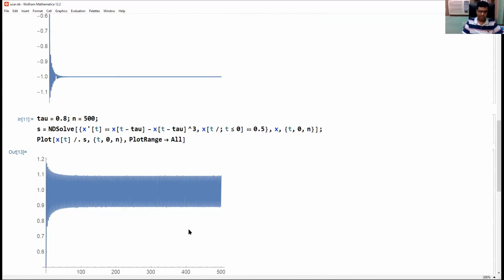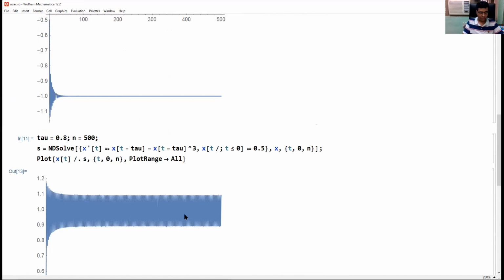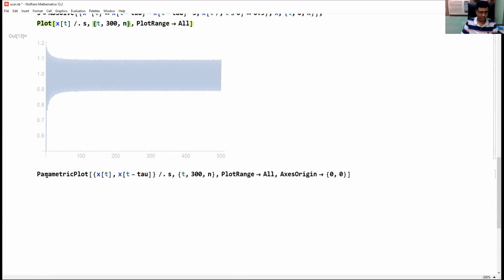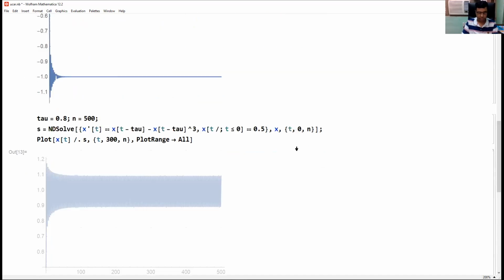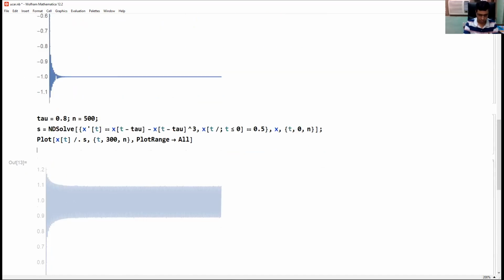We can see that there are oscillations. Okay, we can skip some initial values, say from 400 or 300 to 500. We also sketch parametric plot. This is phase plane x of t and x of t minus tau.